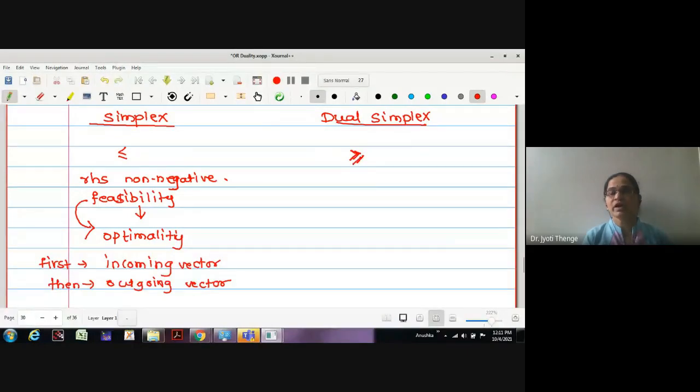Whenever these constraints are of greater-than-or-equal type and we convert them to less-than-or-equal, the right hand side constant becomes negative. Therefore, here I write that right hand side constants are assumed or allowed to take negative values as well.